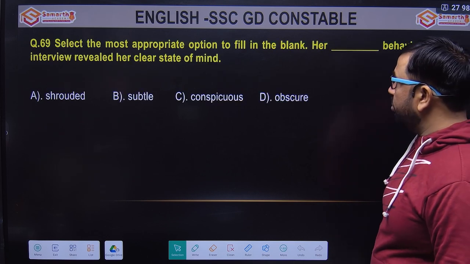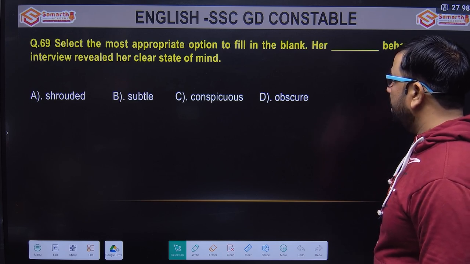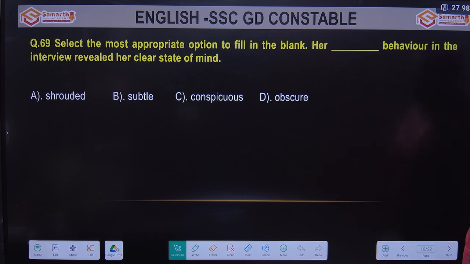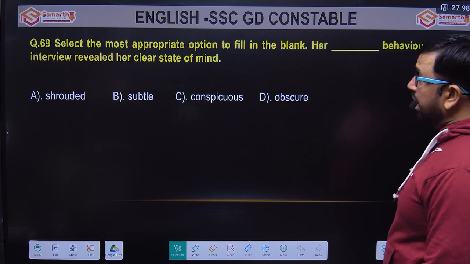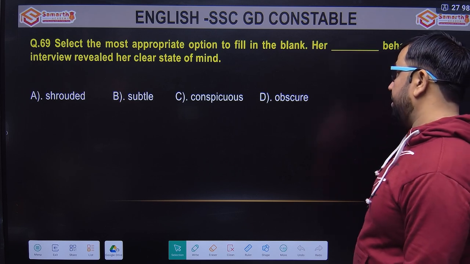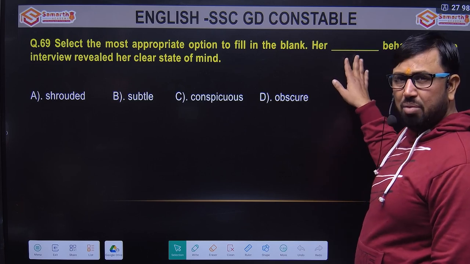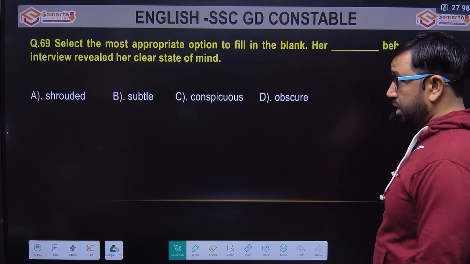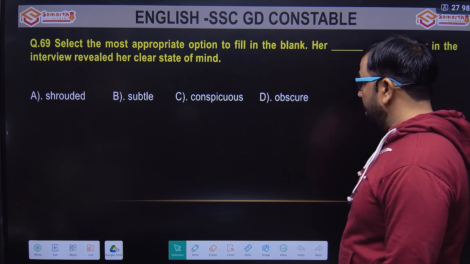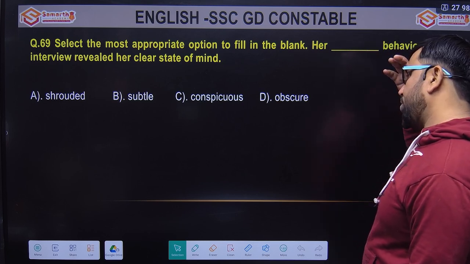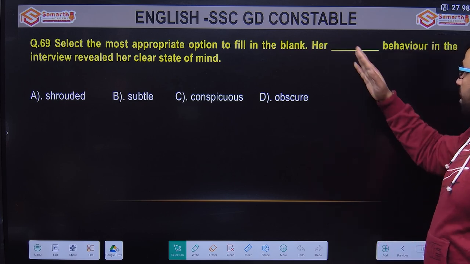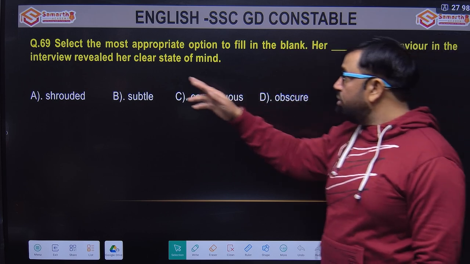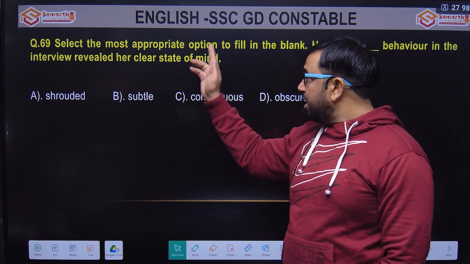Select the most appropriate option to fill in the blank. Her dash behavior in the interview revealed her clear state of mind. So an adjective will come because a noun is given. Options are shrouded, subtle, conspicuous or obscure.